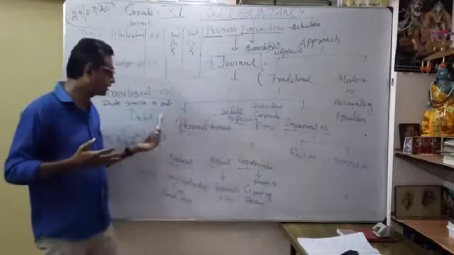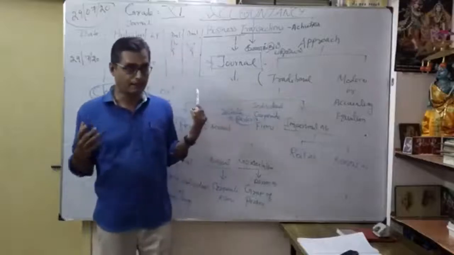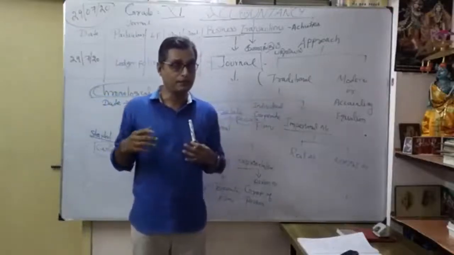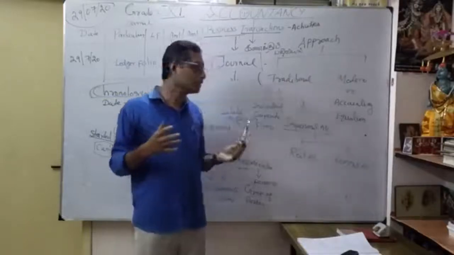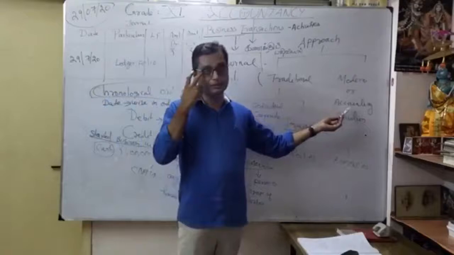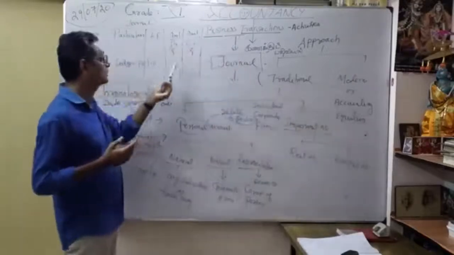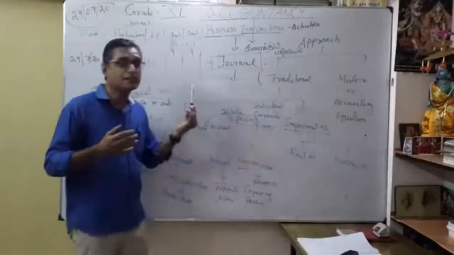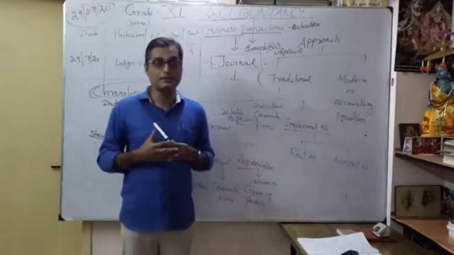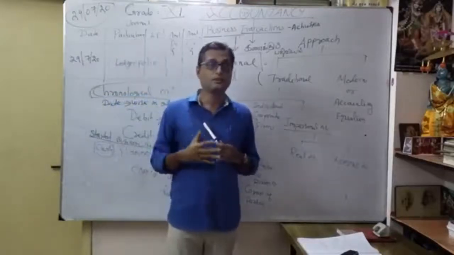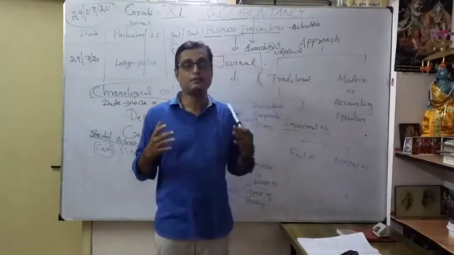In our book, all this information is not there. That's why please buy some author's book. I already said T.S. Grewal. Please buy it as early as possible for easy understanding and detailed discussion. Okay. In the NCERT book, they mention only the modern approach. I mentioned the particular page number, page number 60, where they mention the format of journal entries. This information is available only in our author's book. It's better to buy the T.S. Grewal author book for our 11th grade accountancy class. It is more useful for you. As early as possible, please buy it.